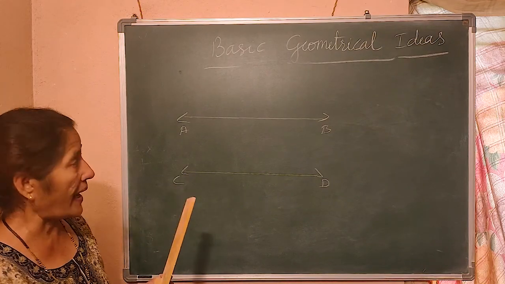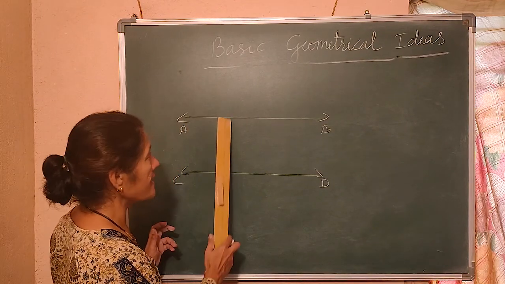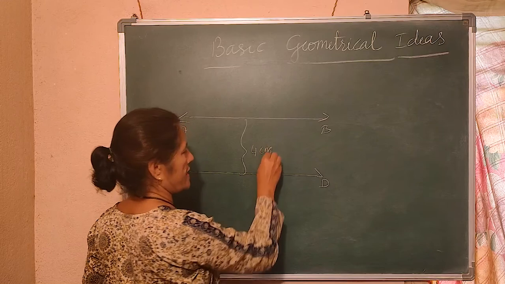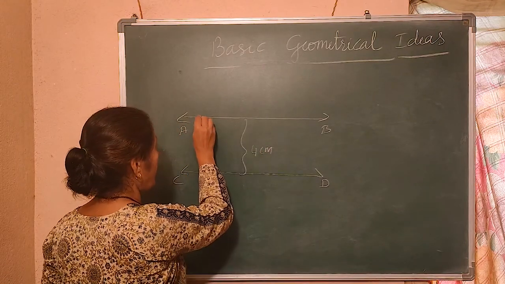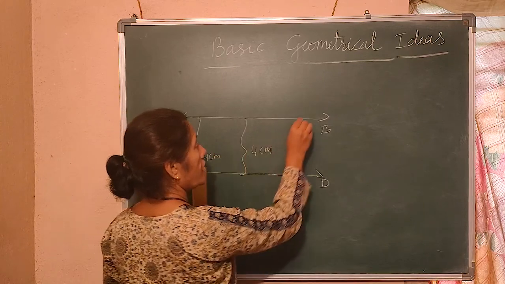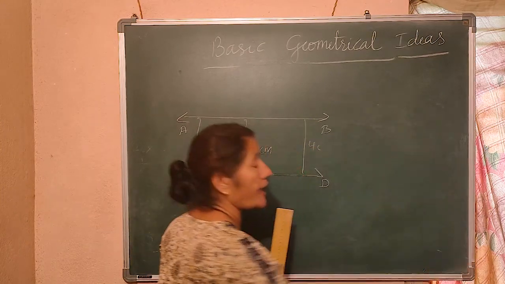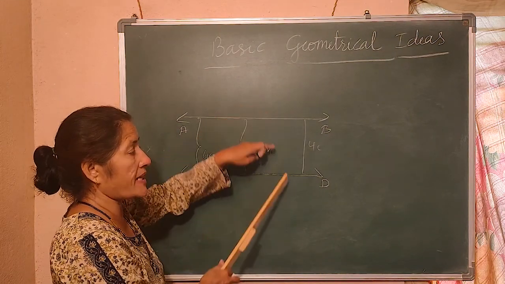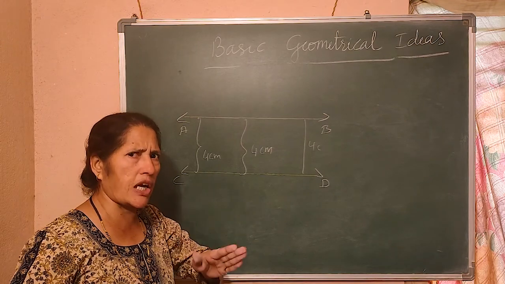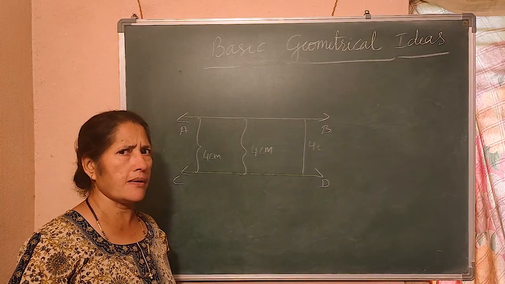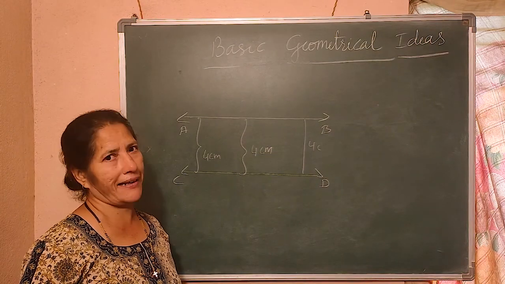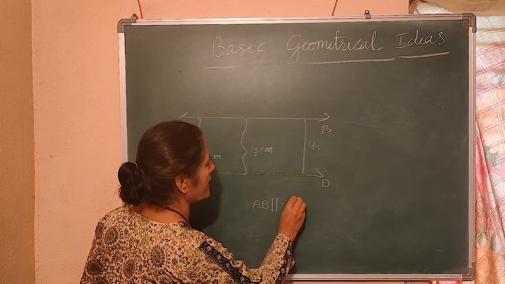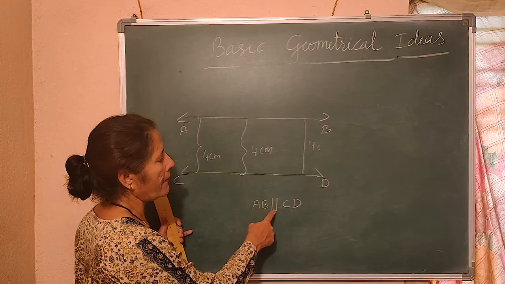Am I right? Parallel means these two lines are at a certain distance. Think that there is 4 centimeter distance. This 4 centimeter everywhere, here also it should be 4 centimeter, here also 4 centimeter. Even if you extend that line, everywhere 4 centimeter gap only. If the distance between AB and CD is 4 centimeter only, is there any chance of coinciding? No. Such lines are called parallel lines. And we name it AB parallel to CD. We write it like this: AB parallel to CD.